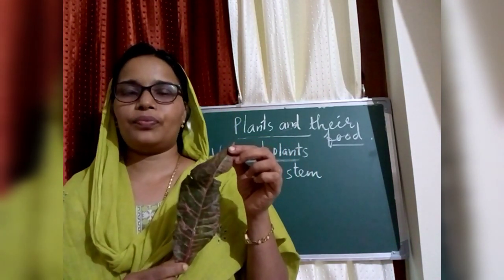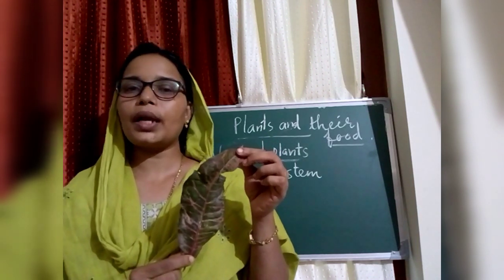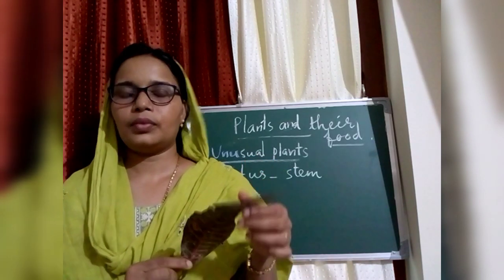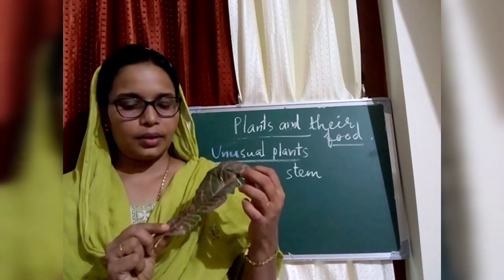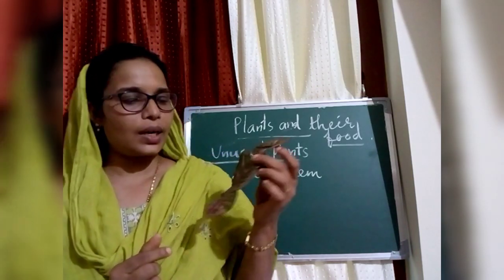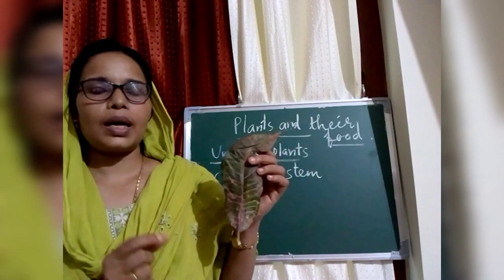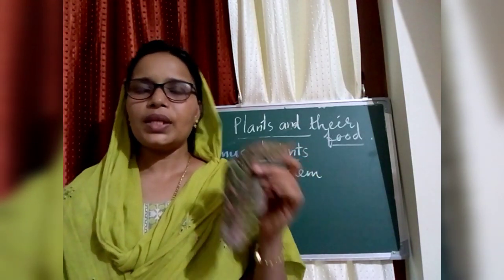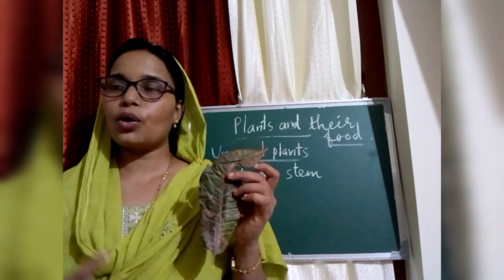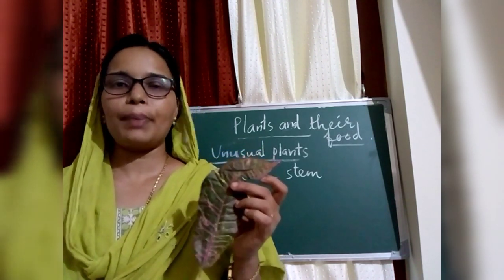Did you see this leaf? This is a croton plant's leaf. This is green in color. No, it is not green in color. There is some green color. Most part of the leaf is what color? It is brown or reddish in color. Whether it is preparing food. This is growing very fast just like other plants.